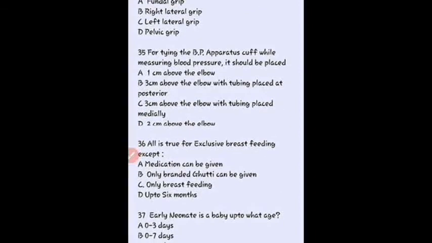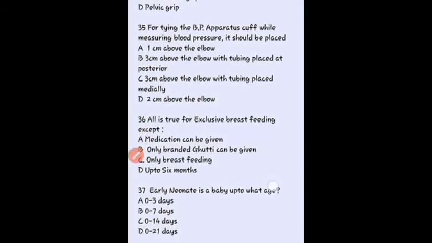Then next question, to tie the BP apparatus cuff while measuring the blood pressure, where should it be placed? So here our right answer is, it should be placed 3 cm above the elbow, with the tubing placed medially. So it is the correct placement for a BP cuff.